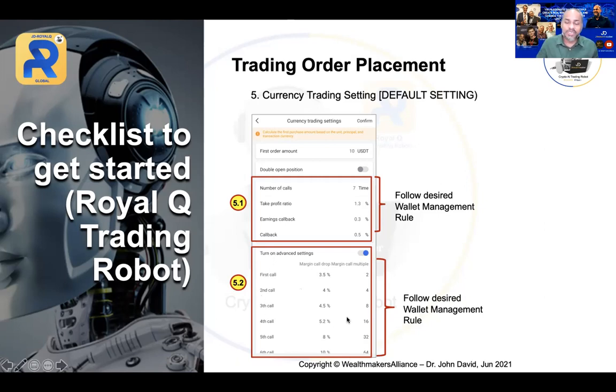So this is, I will say, a pure mistake. Don't follow this. You can follow this if you have one pair and $1,000 sitting in your account, then it's okay. But you don't have that big capital. So you can't follow this. Once you have adjusted everything, please click confirm or else it won't take effect.